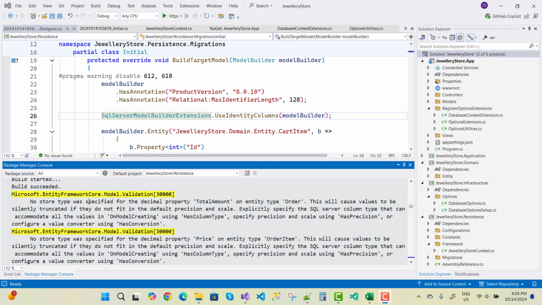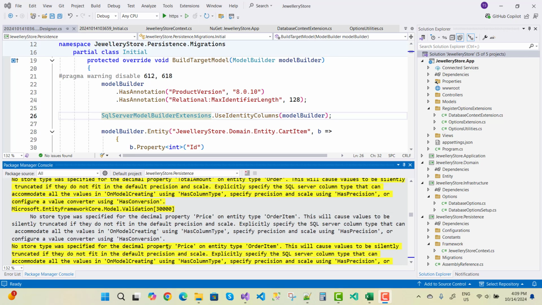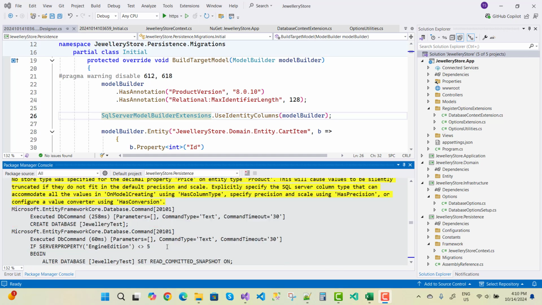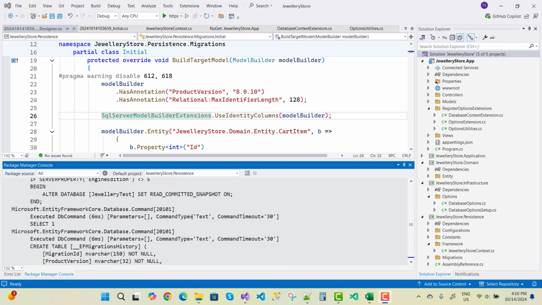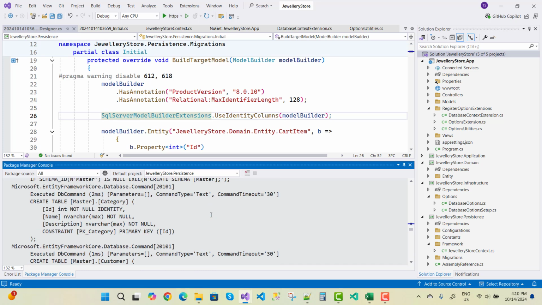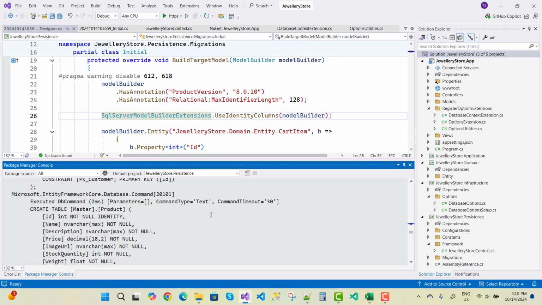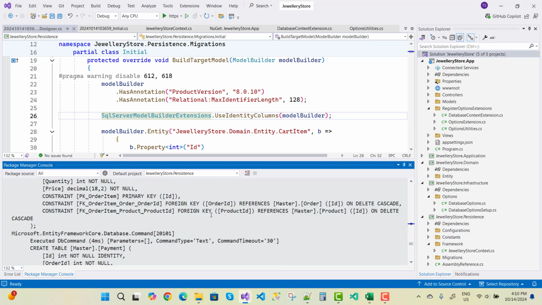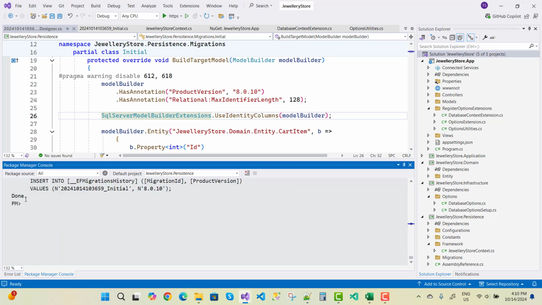Okay, so everything is going correct. Update-Database command, and filter the database, that is jewelry test, because in development we just use jewelry test. Okay, so here we have the database name, that is jewelry test, so we just use this one.